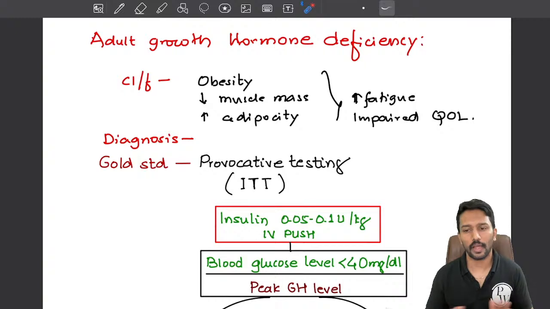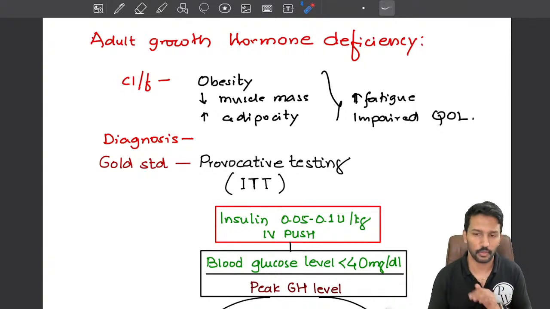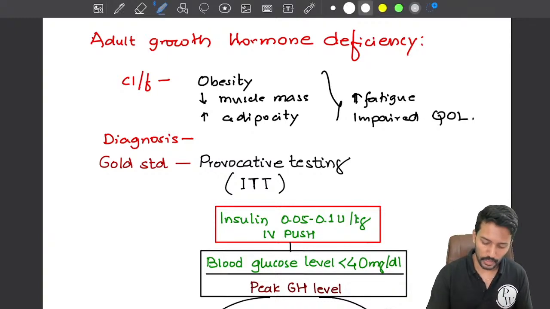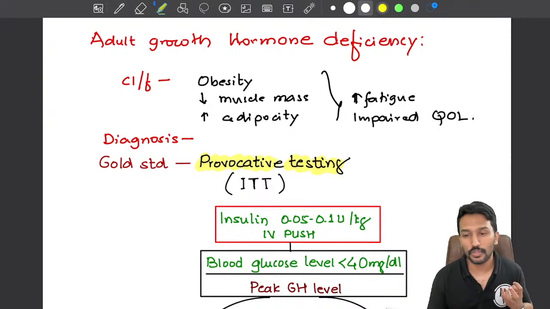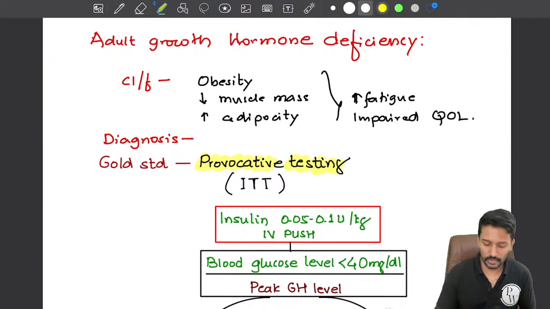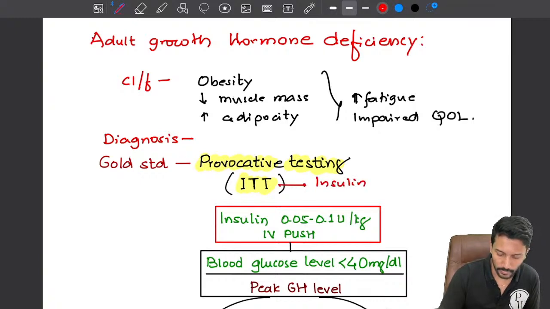In the exam, they won't ask you to identify from symptoms whether this is growth hormone deficiency or not. All they will ask you is what is the investigation of choice for diagnosis. I've already told you, whenever you have a hormone excess, we do a suppression test. Whenever you have hormone deficiency, we do a stimulating or provocative test, right? So the provocative test that we do is called the insulin tolerance test. Okay.